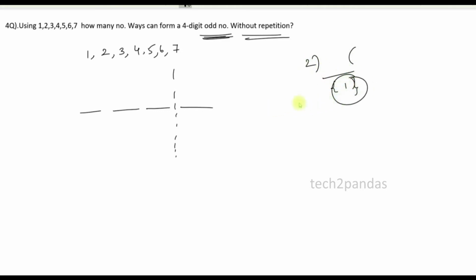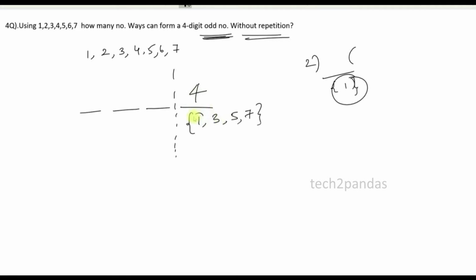So what could be the possibilities? For an odd number from among 1 to 7, if the last digit is 1, we can say it's an odd number. If the last digit is 3, we can say the number is odd. Again, if the last digit is 5, the number is odd. 7, odd number. So these are odd digits, right? 1 3 5 7. When the unit position has 1 3 5 7 among them, then we can consider the 4 digit number as an odd number. So how many possibilities are there? 1 3 5 7. For the unit position there are 4 possibilities available.